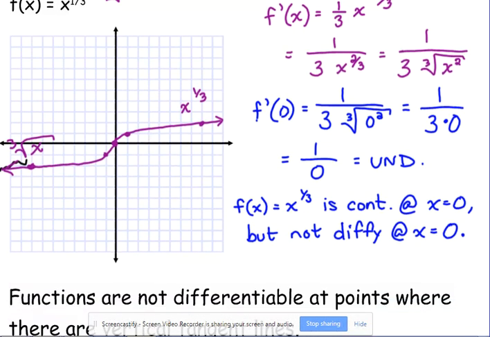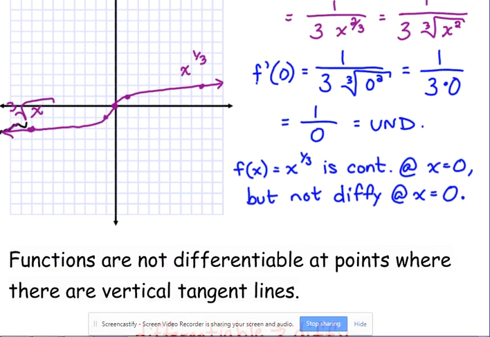It's not locally linear because we have what we call a vertical tangent line there. Okay, remember, I think I mentioned in the last lecture when we were talking about some tangent lines, a horizontal line has a slope of 0 and a vertical line has undefined slope. So that's what's going on there. Remember, the derivative is the slope of the tangent line. So if the slope of the tangent line is undefined, that must mean that it's a vertical tangent line.